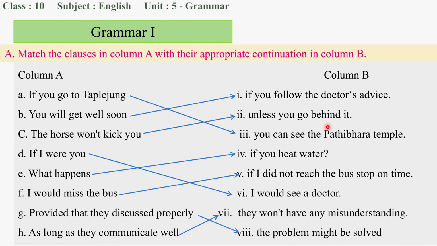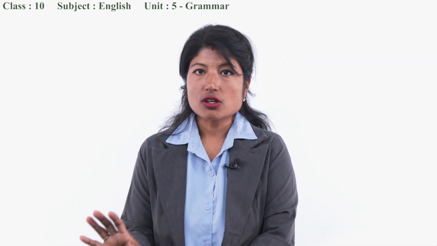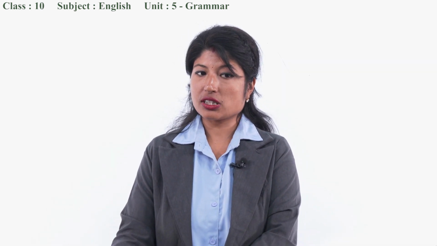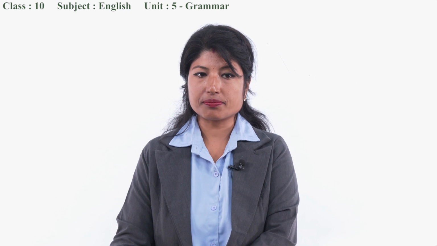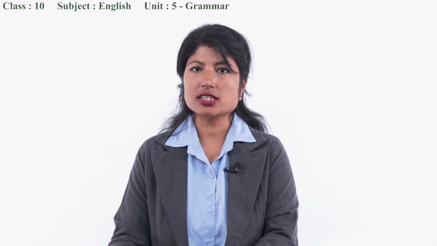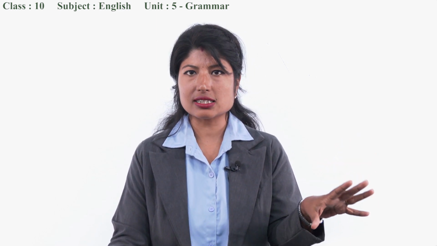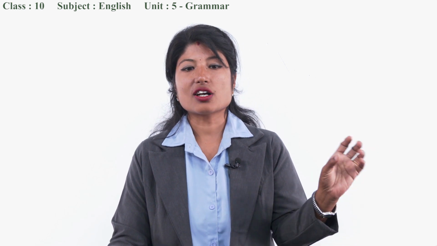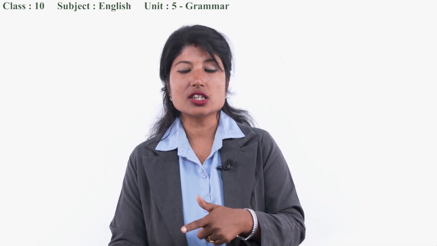Okay, this is the matching with the continuation of sentences, and together they form conditional sentences. So till now we have not gone through the structure, but we know how to match. We can match by the situation, the style, the continuation, how it could continue, right?